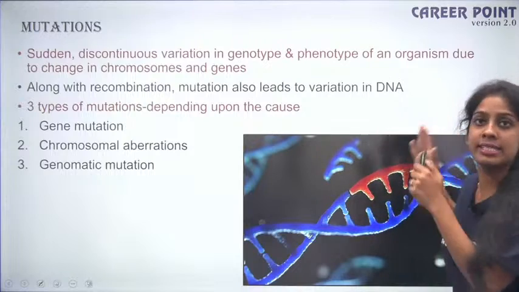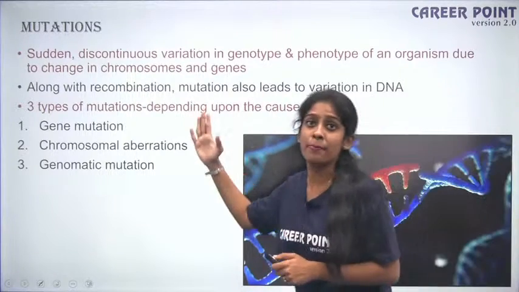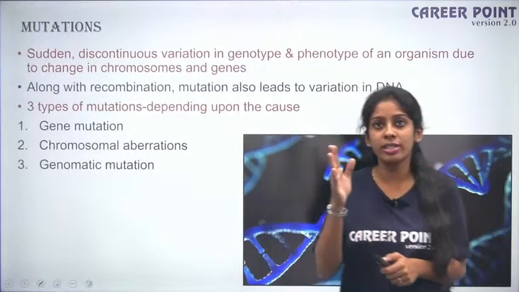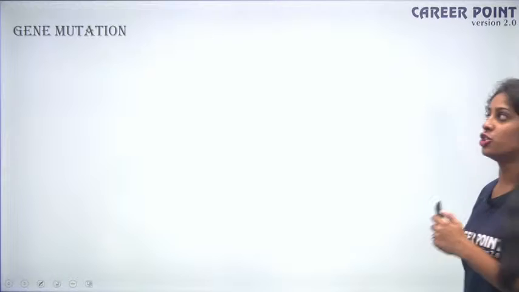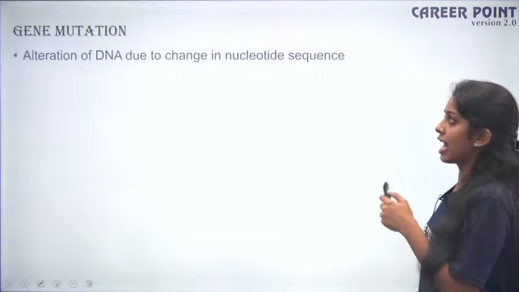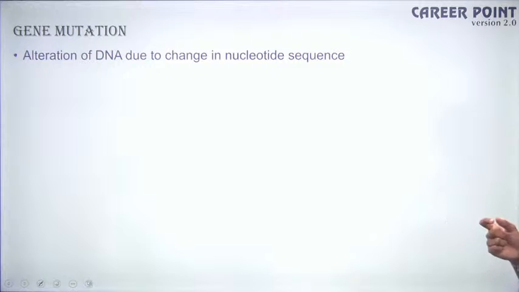Putting it in simple terms, any change in DNA sequence can happen in three ways. We are going to look at how these changes can happen. Okay, fine. First we'll talk about gene mutation. What is actually gene mutation? It is the alteration of DNA due to the change in the nucleotide sequence.